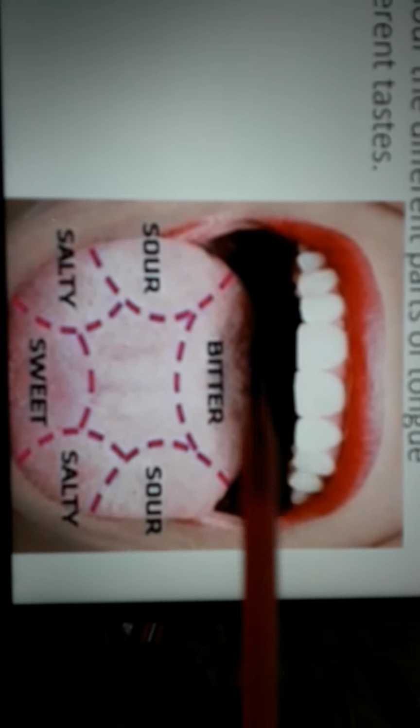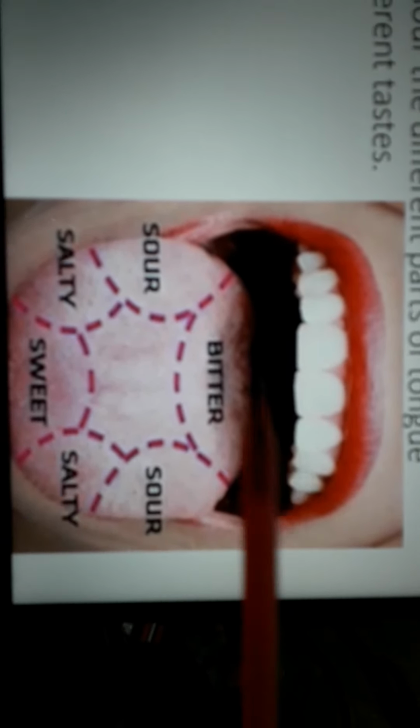Then it goes through this tube. Now let me show you the next picture. See, this is the digestive system of man. Now what happens? This is our mouth. Here the food is grinded with the help of teeth.